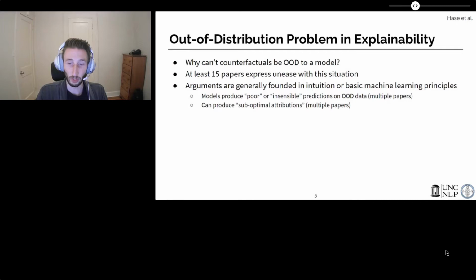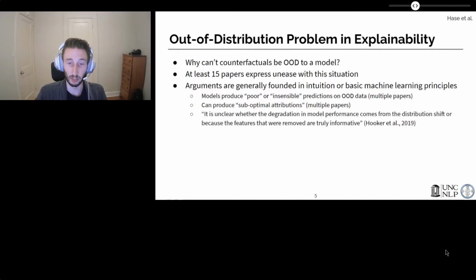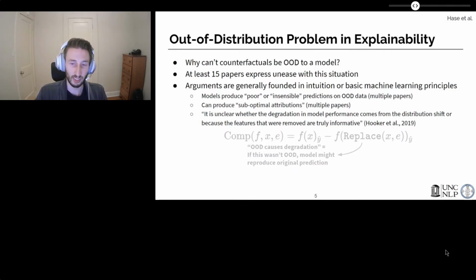We think that the most concrete reason expressed is from Hooker et al., who argue that when counterfactuals are OOD, it creates an ambiguity as to whether performance degradation is caused by the OOD-ness of counterfactuals or the fact that actually informative features are being removed from an input. We take this to mean that if the counterfactual wasn't OOD, then the model might have produced a different prediction, which shows less evidence of degradation.